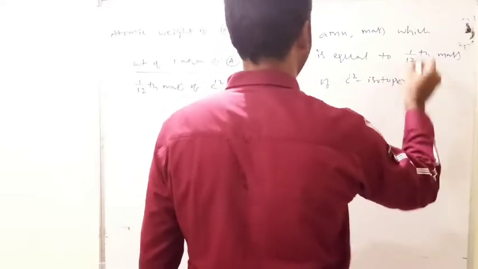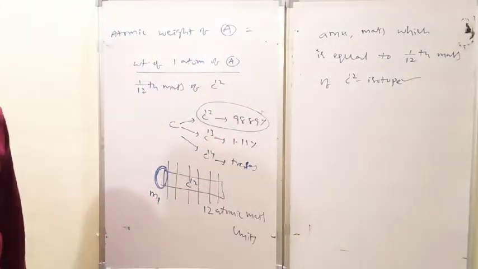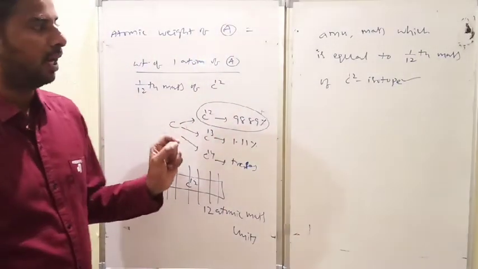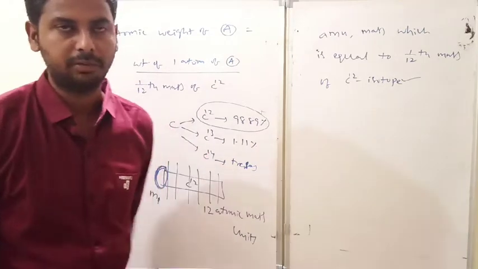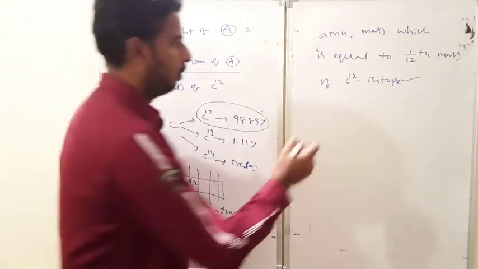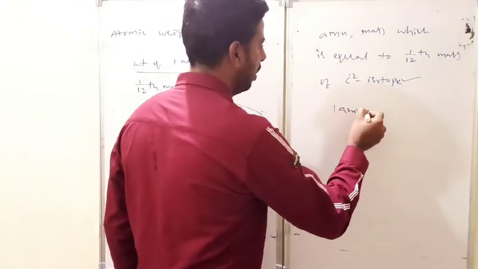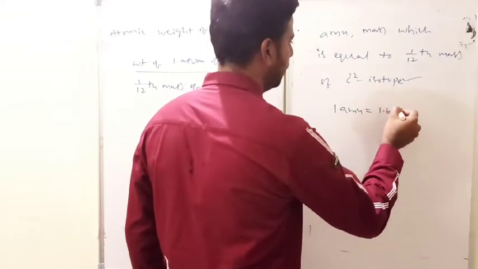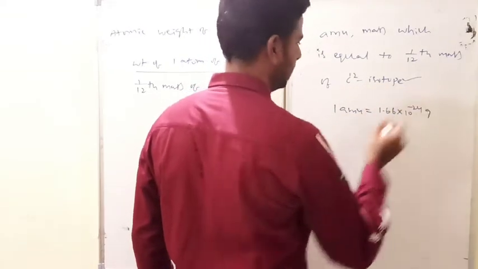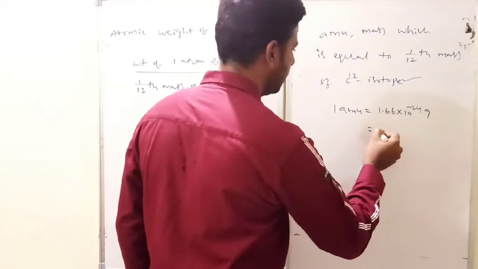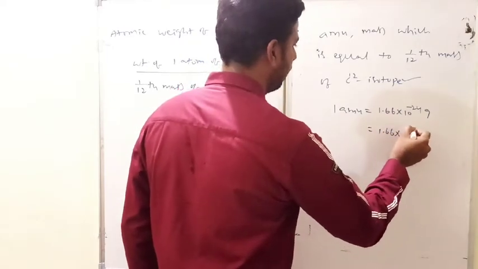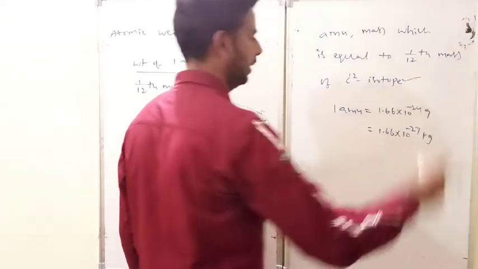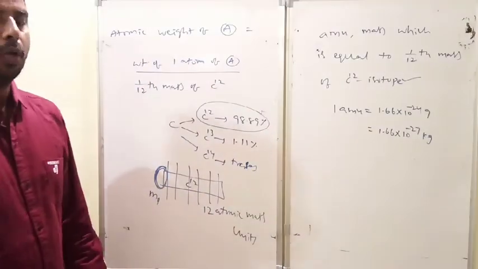This is the basic definition of AMU: the mass exactly equal to 1/12th mass of a C12 isotope or C12 atom. Therefore 1 AMU equals how much? 1.66 × 10^-24 grams. If you want to convert it into kg, it is 1.66 × 10^-27 kg. This is the value of AMU.